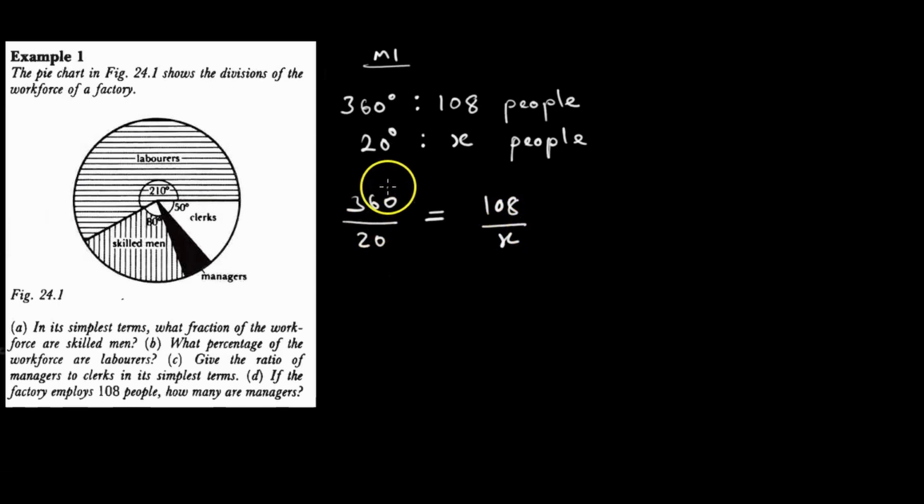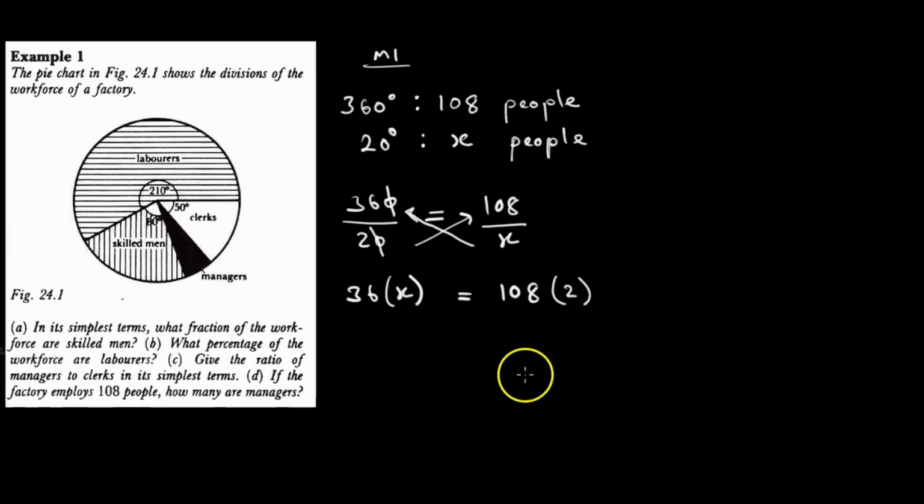Then we can simplify this side, cancel masero like this. Then we can use cross multiplication. Whatever kuti 36 will be multiplying x is equal to, then it's 108 times 2. Saka 36 times x into 36x, which is equal to, what is 108 times 2? 2 times 8 is 16, carry 1. 2 times 0 is 0 plus 1, that's 1. 2 times 1 is 2.